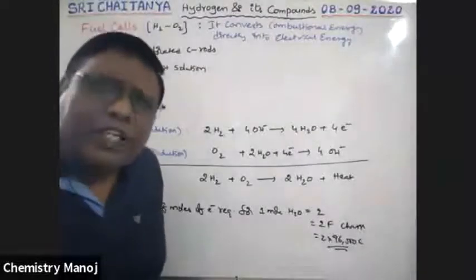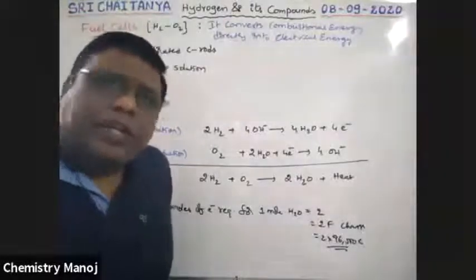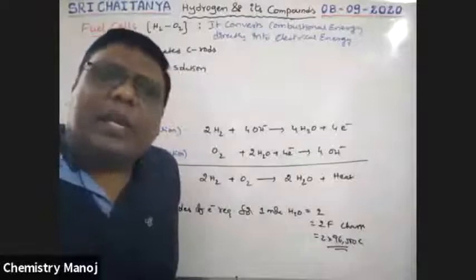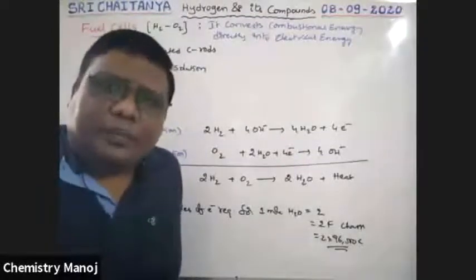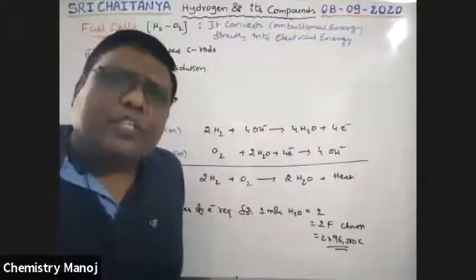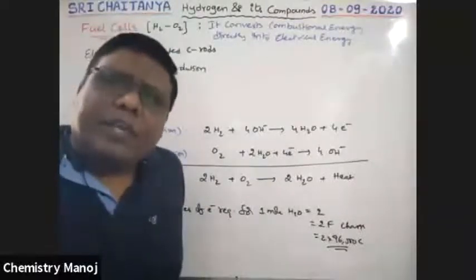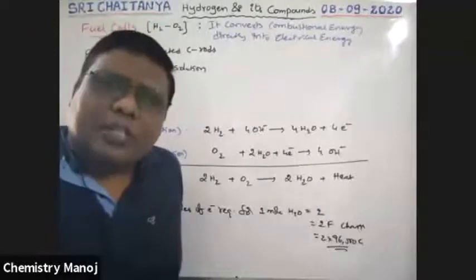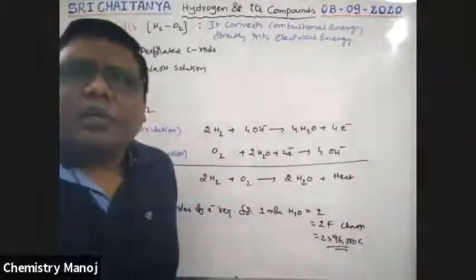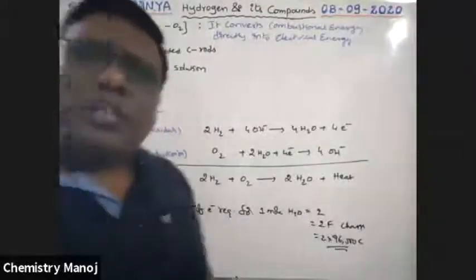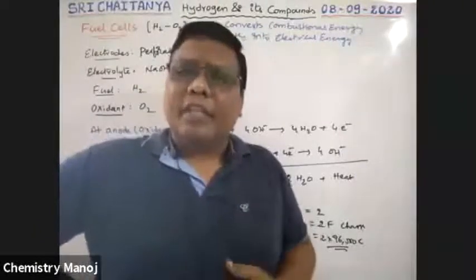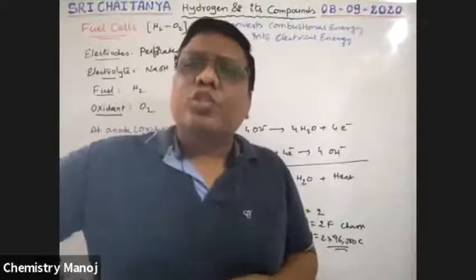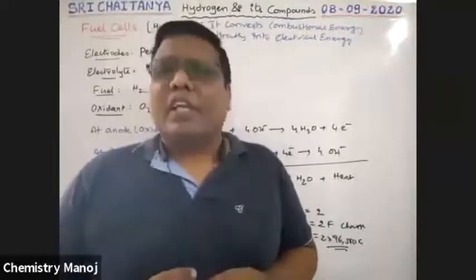That means combustion energy is nothing but heat energy. Here heat energy is converted into electrical energy. The instrument used for that purpose is called a fuel cell. Combustion. What is the meaning of combustion? Burning of any substance in the presence of excess oxygen is called combustion. So a combustion reaction is an exothermic reaction, boys. Exothermic reaction means heat energy will be released, which is called combustion energy.